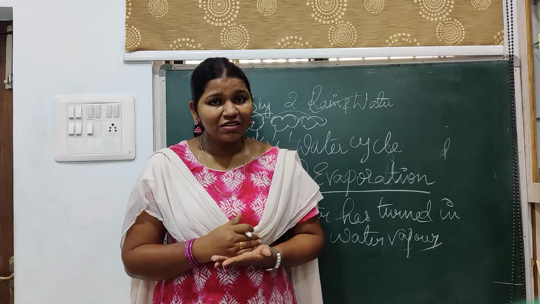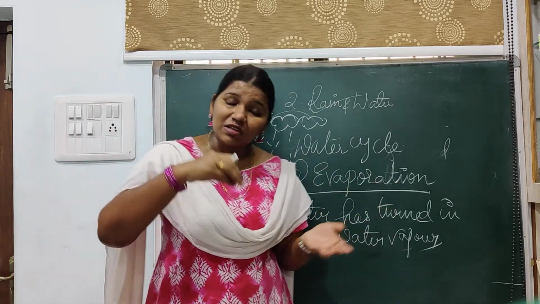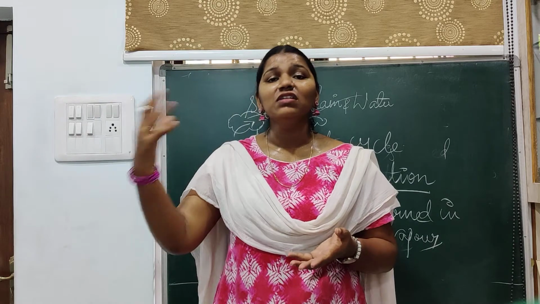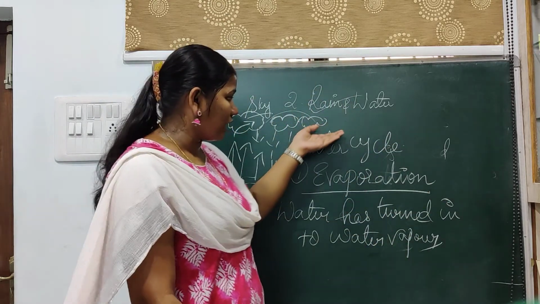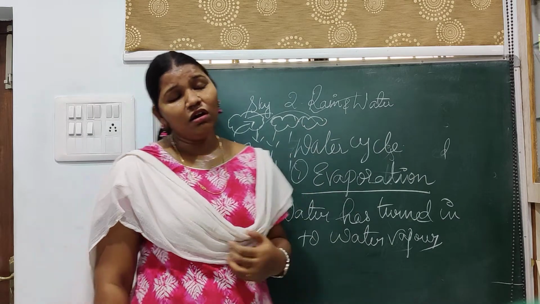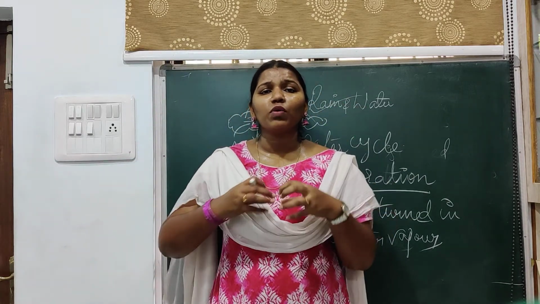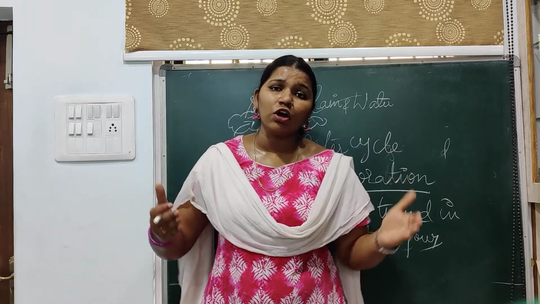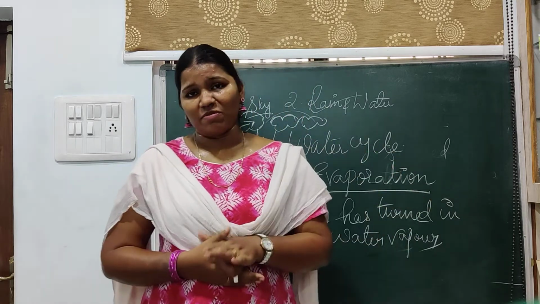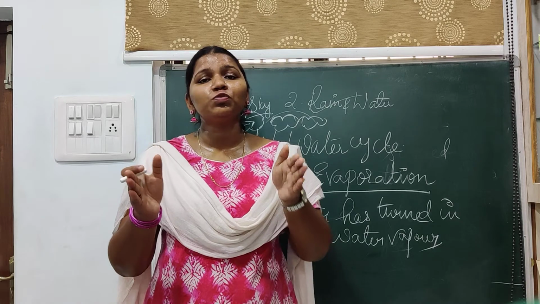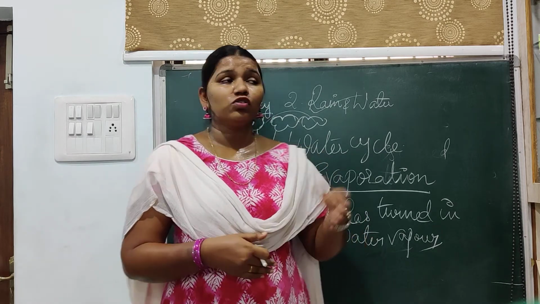The reason behind that is the evaporation process. Some of the water will be evaporated into the skies, and when it reaches more, it forms clouds, and then it gives rain. In a particular season, after the summer season, the rains will be coming, right? A few months will have a rainy season, right?